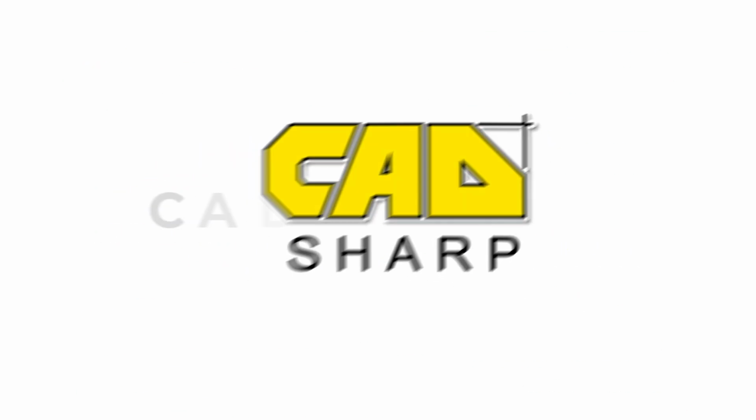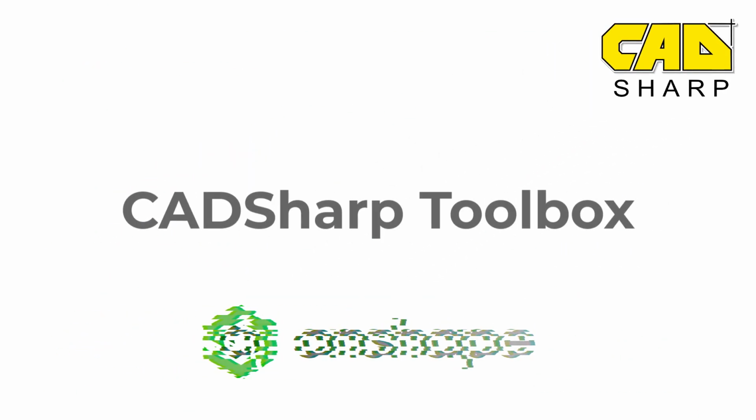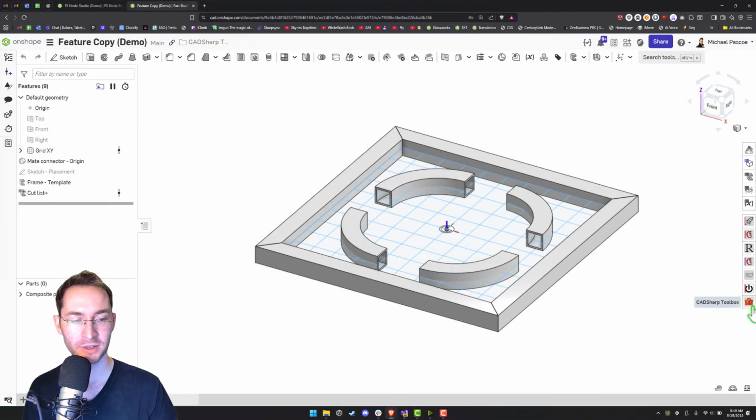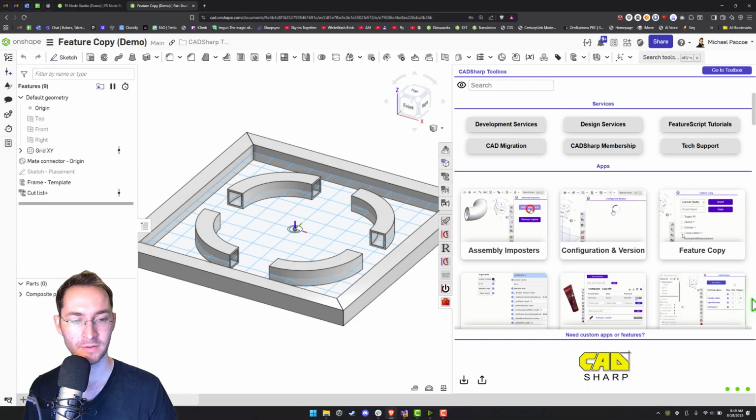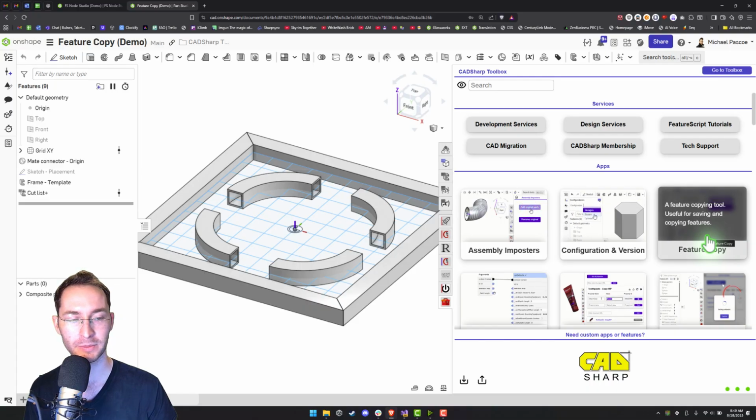This is an overview video for the CADSharp Toolbox feature copy. While inside a Part Studio, open up the CADSharp Toolbox and open feature copy.